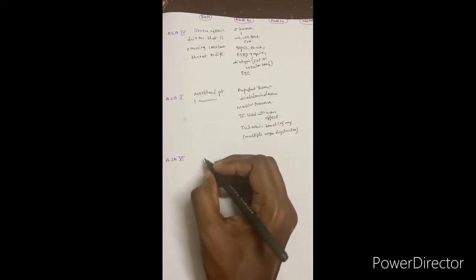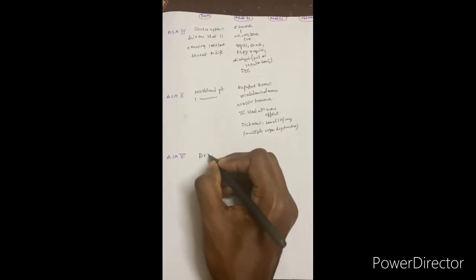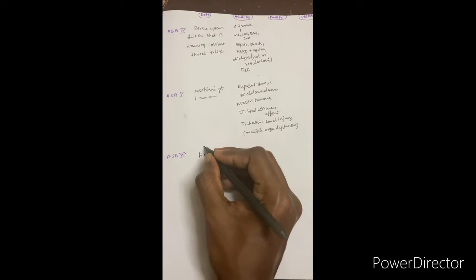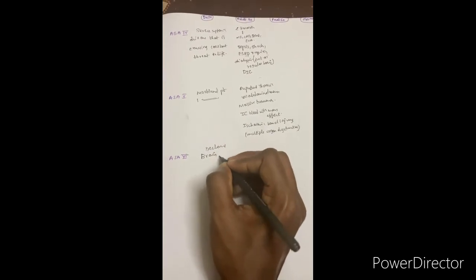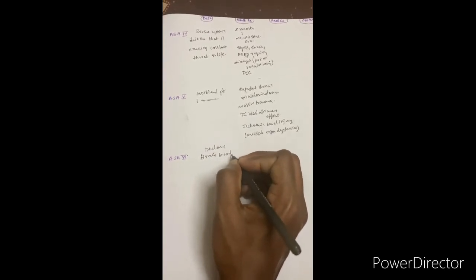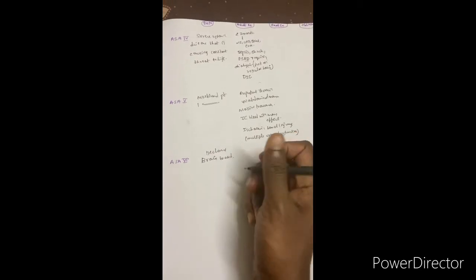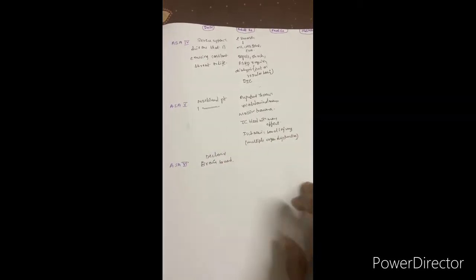Okay, an ASA 6 patient is, you know, a declared brain-dead patient who has donated organs for donor utilization. That patient comes under ASA 6 category.